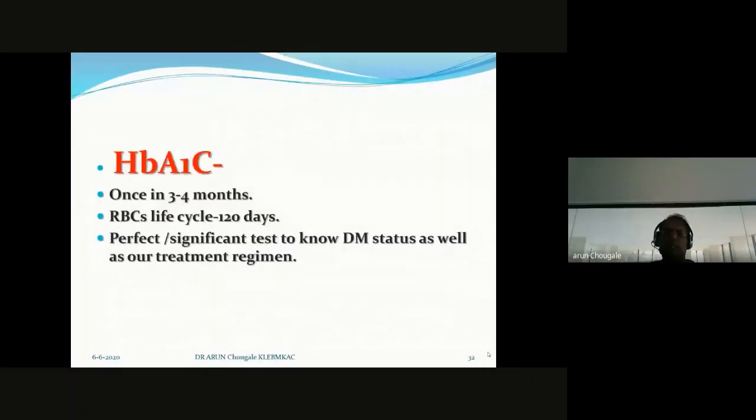HbA1c nowadays is the significant test to know the diabetic patient's status, whether diabetes is under control or not, and also whether your treatment is on the right path or not. This is the most accepted test, in research and in clinical practice. Do it once in 3 to 4 months, exactly 120 days, because it depends on the red blood cell life cycle. Whatever the patient says, don't trust your diabetic patient. Trust HbA1c reports.